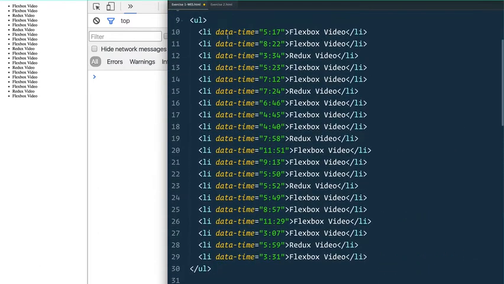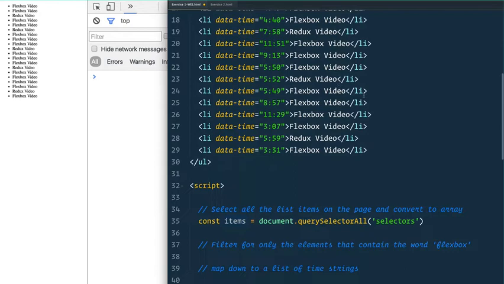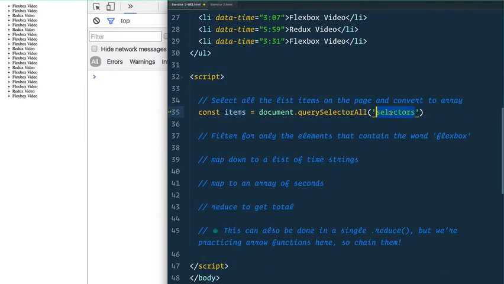There's no class or ID or anything on there. The one thing that it does have in common is that it has a data-time attribute. Okay, good. So I'm going to use an attribute selector, which is square brackets. Anything with a data-time set on it, I want to select it. Now, actually, I'm running in Chrome Canary, and probably by the time you watch this, it's going to be available in standard Chrome and all your other browsers.